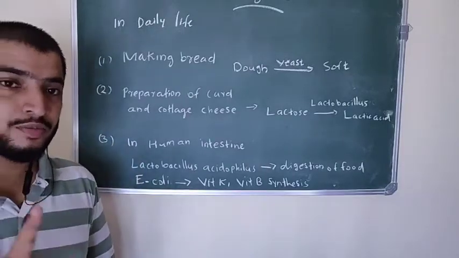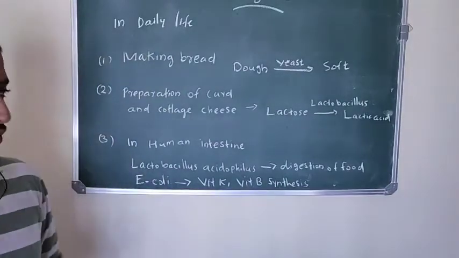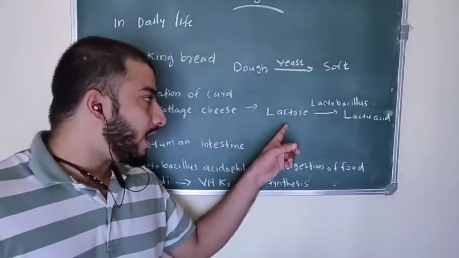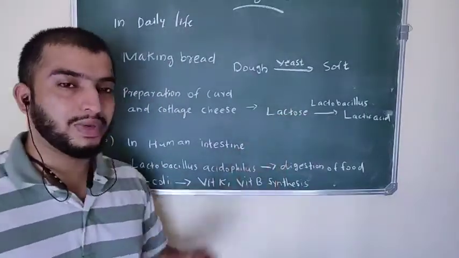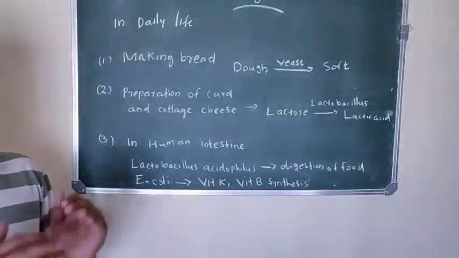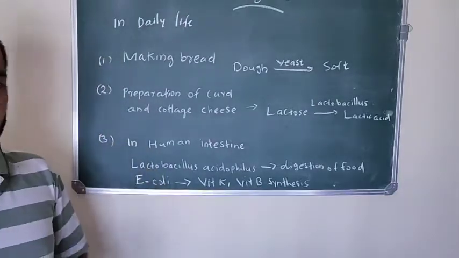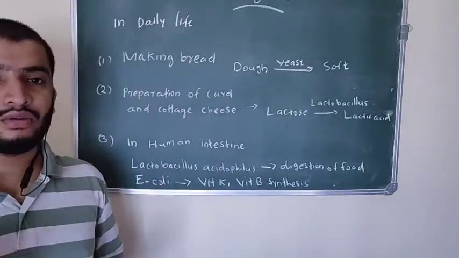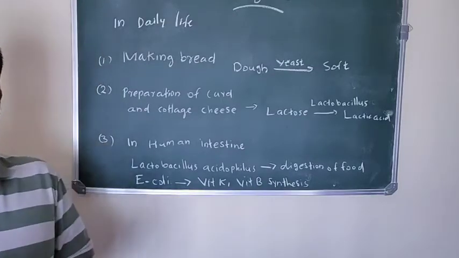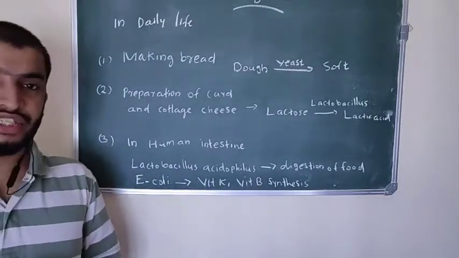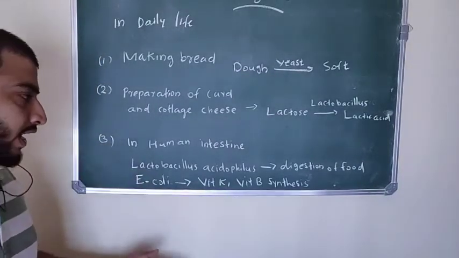So which bacterium helps here? Lactobacillus. What are they doing here? Lactose is converted into lactic acid with the help of Lactobacillus. Then milk is converted into curd, and this curd is again processed for preparing cottage cheese or paneer.